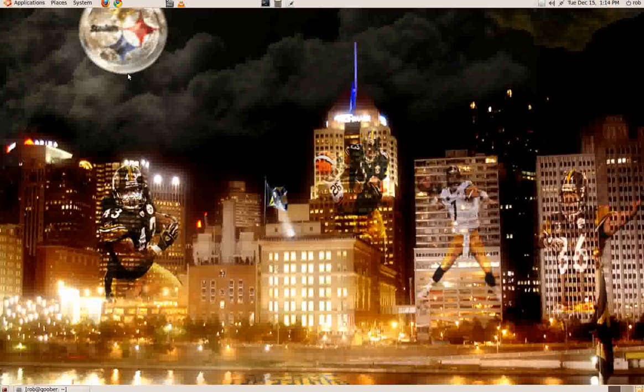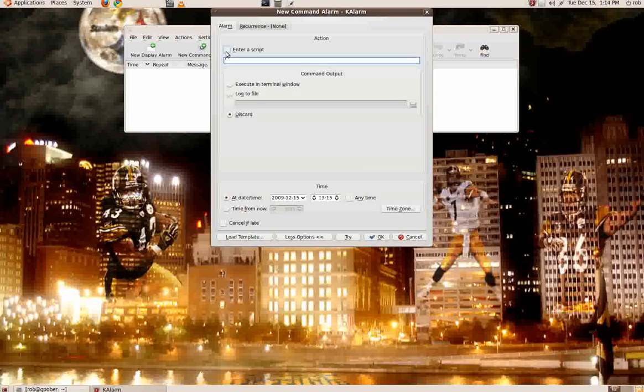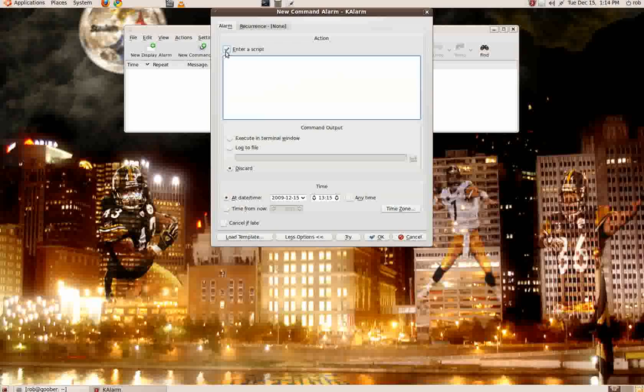Now what we're going to do is create a new command alarm. So we click that button, and I'm going to put a check mark and enter a script, and I'm just going to create a simple bash script to play an alarm sound. To create the bash script, it's the #!, exclamation point, /bin/bash. That's the default shell in Ubuntu 9.10.